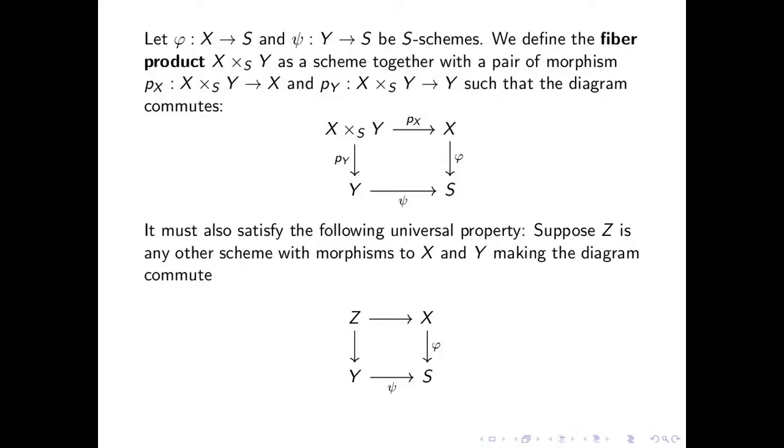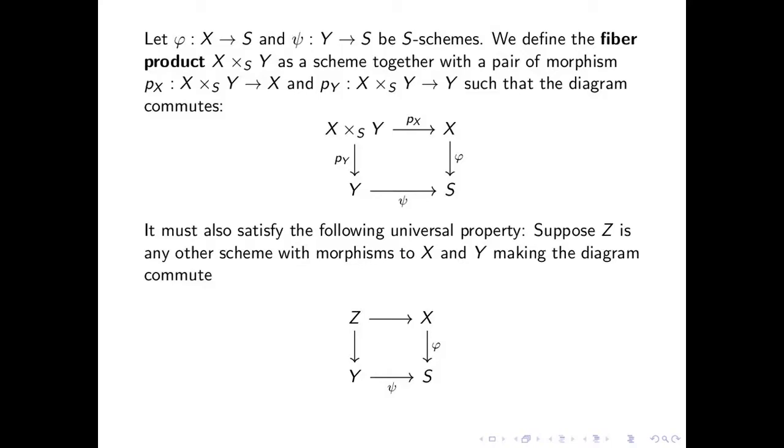Hello, in this video I'm gonna be talking about the fiber product of schemes. So let X and Y be a pair of S schemes. We define the fiber product as a scheme together with a pair of morphisms called projection morphisms such that the diagram commutes. It would also satisfy the following universal property.